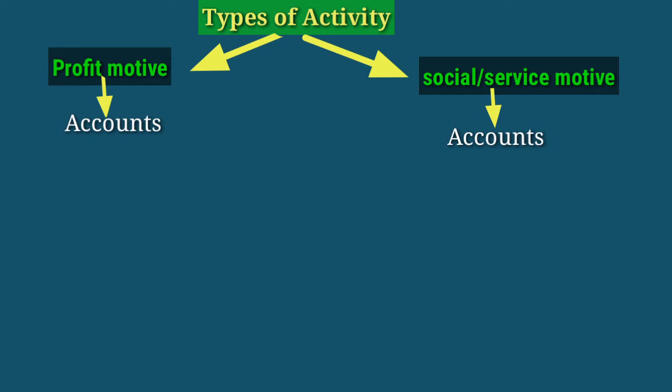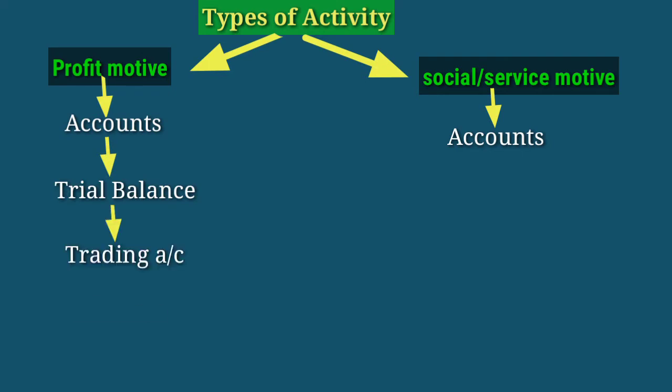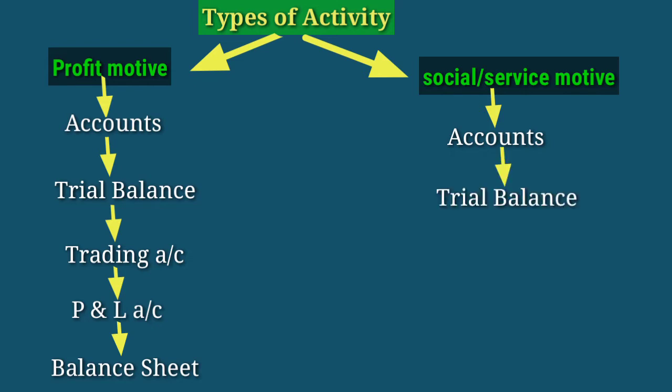For profit, we prepare the trial balance, then the trading account, then the profit and loss account, and lastly the balance sheet, right? Similarly, for a social purpose, we will prepare a trial balance. Along with the trial balance, we prepare a receipt and payment account. Normally in your question, they will provide the receipt and payment account. This receipt and payment account is the same as a cash book, but with some slight differences.